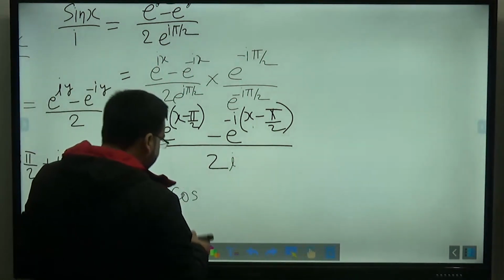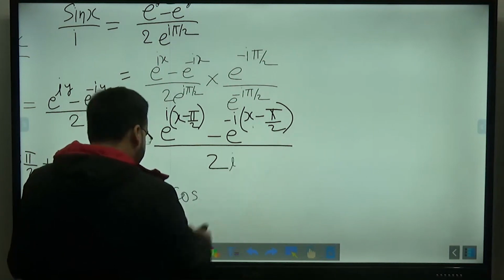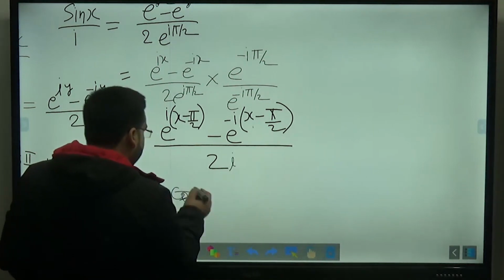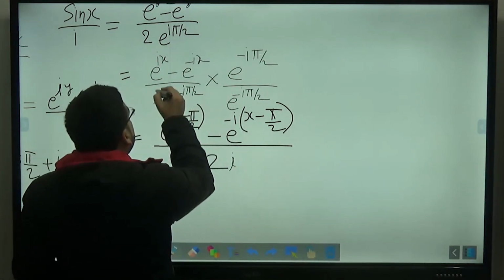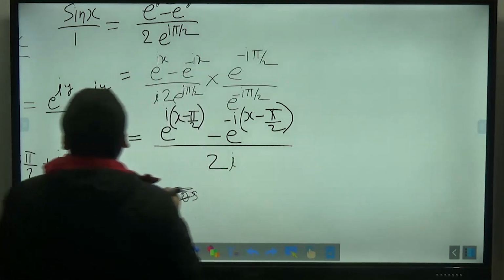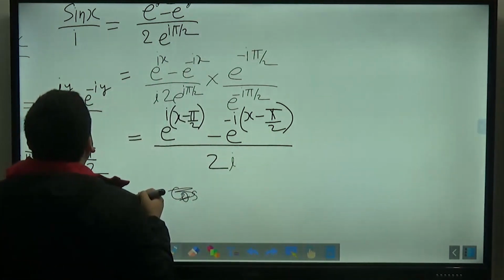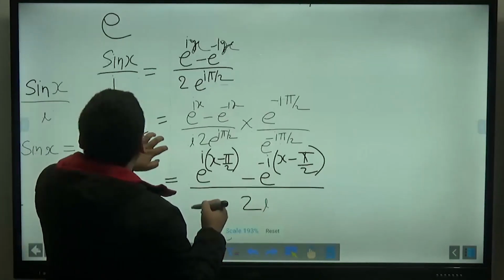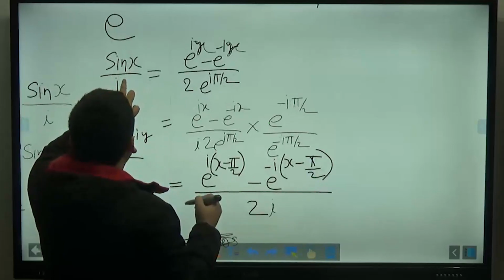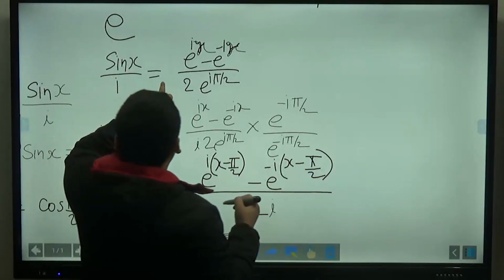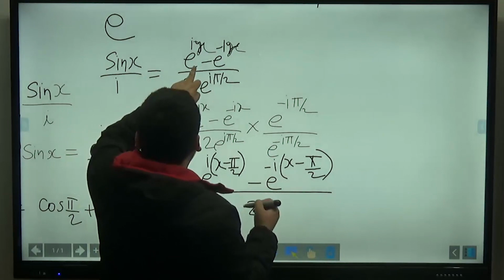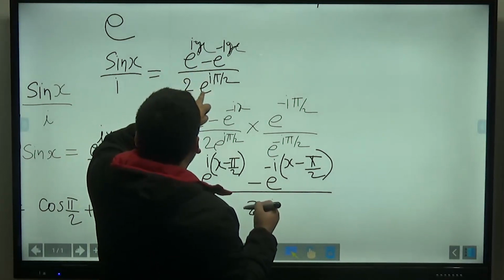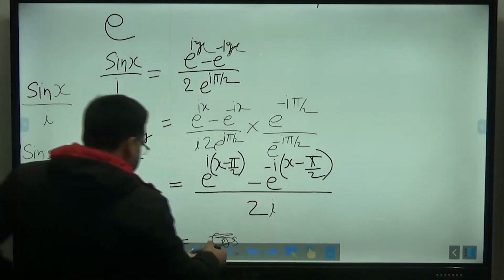Okay, now let me do one thing. Let me multiply both the sides with i also, because here it is i also. Okay, just wait a second. I have done some mistake here. So sin x will be equal to sin x upon i. This will be equal to, i will be what?